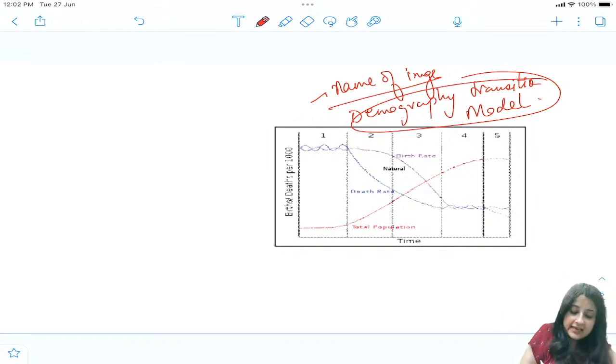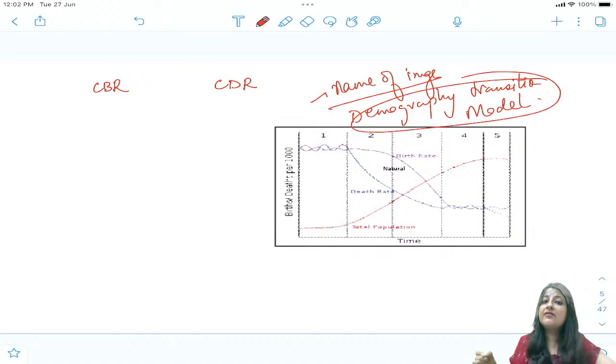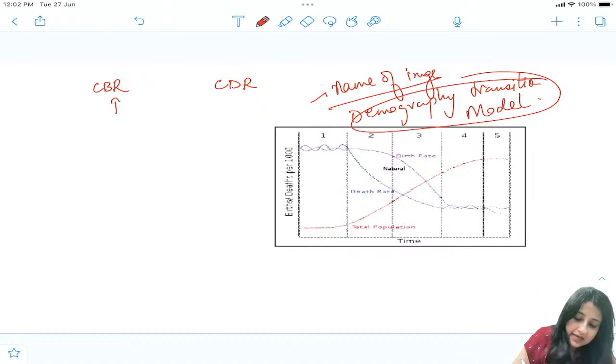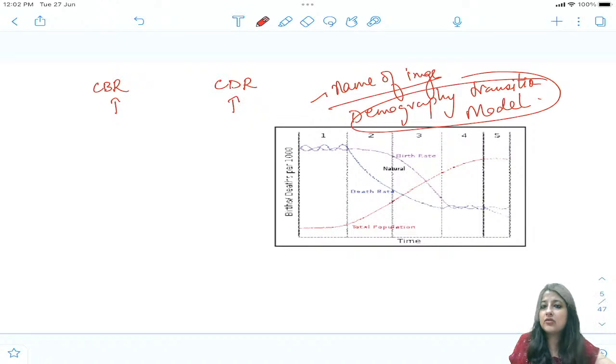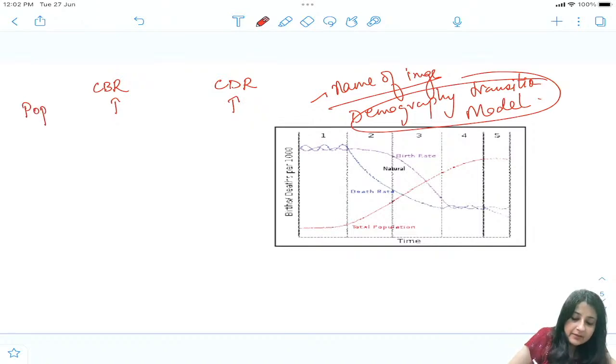Now how will we revise the demography cycle? There is a CBR and there is a CDR. In the first stage, when a country is formed, it will gradually evolve, right? So in the first stage, CBR is high and CDR is also high. When both are high, what is going to happen?